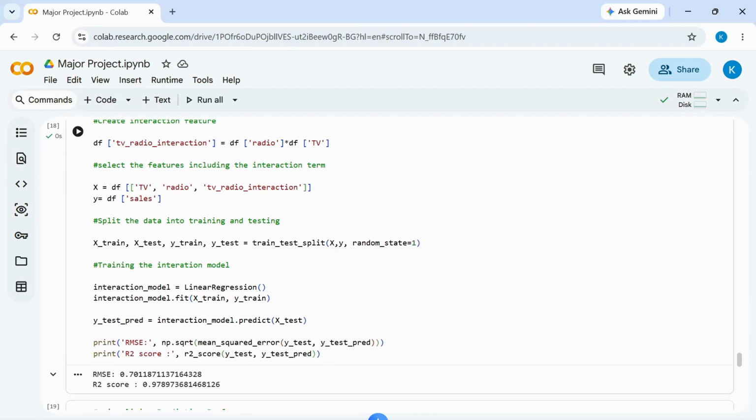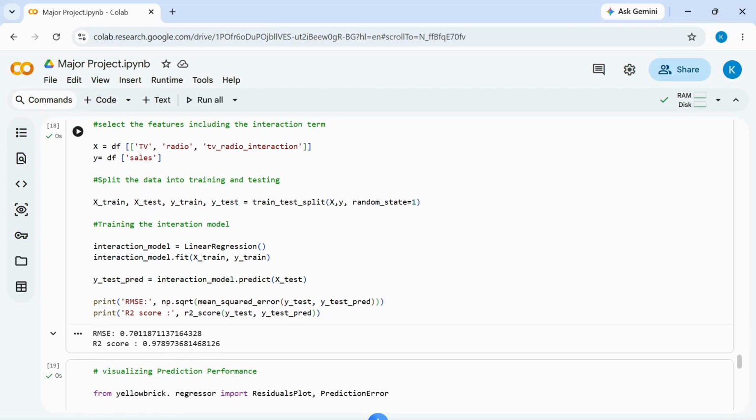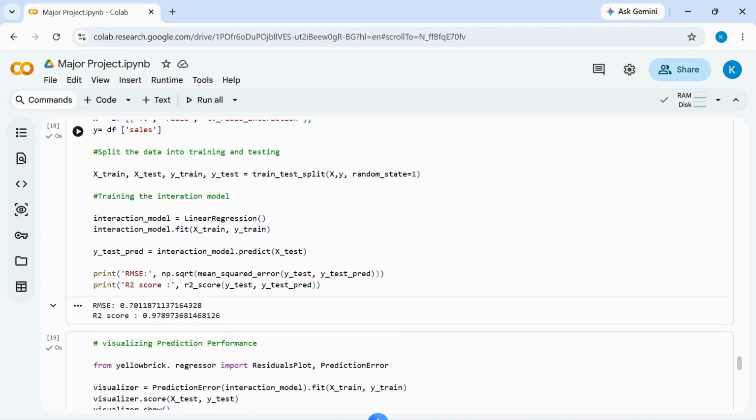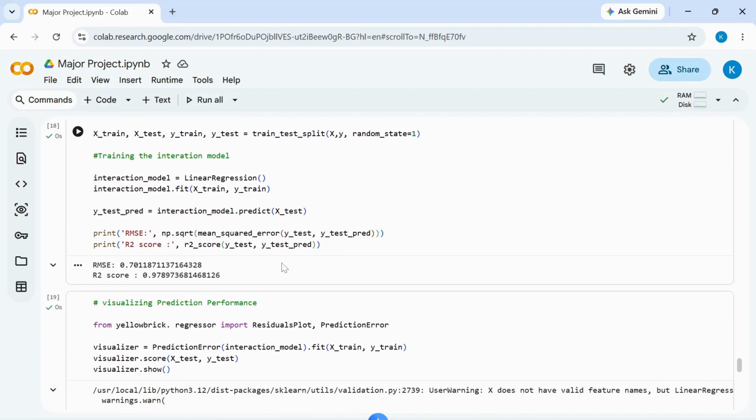Splitting the dataset, creating an LLM model, the name of that is interaction model. Fitting the model with our training dataset, making it predict the sales for testing data, then calculating RMSE and R2 score for it.